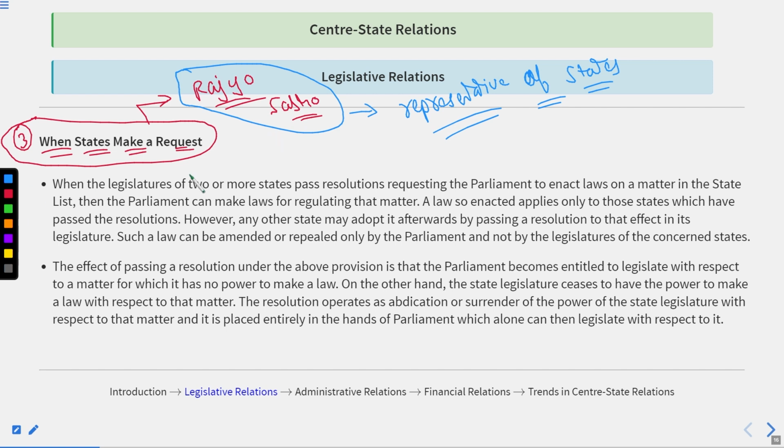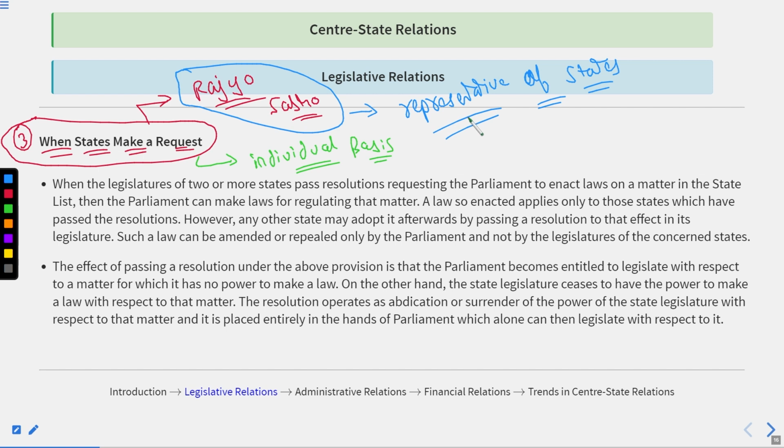But when the state makes a request, it is done on an individual basis. Individual states, apart from the Rajya Sabha, are making a request. Please keep this separate.